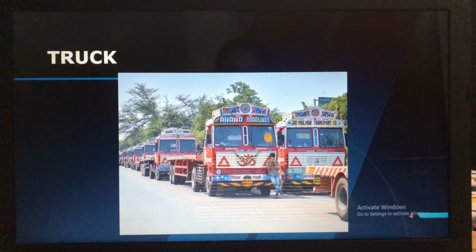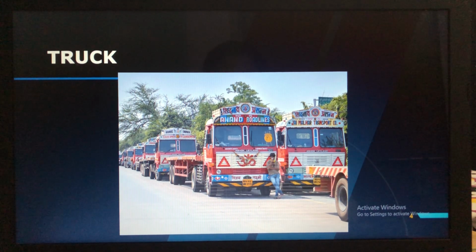Then this is a truck. So lorry also you can tell it. In that you can see the goods will be taken from one place to another. How heavy it will be, isn't it, on the road and all. When you are going, you might have seen the lorries full of loads, isn't it? So like this, trucks will be there to take the goods from one place to another.